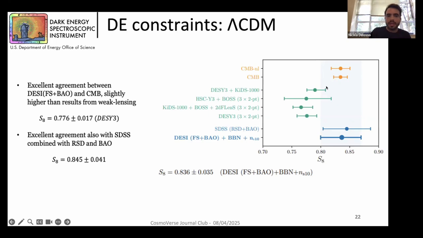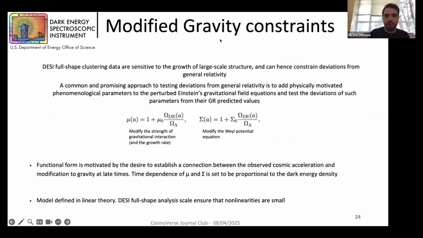Good. And just a couple of words, just for concluding, on modified gravity constraints. Thanks to the full shape of the signal, we can also constrain deviations from general relativity with the classical phenomenological parametrization mu sigma, where we basically add these phenomenological parameters to the perturbed Einstein gravitational field equations, one that modifies the strength of gravitational interaction and one that modifies the weyl potential equation.